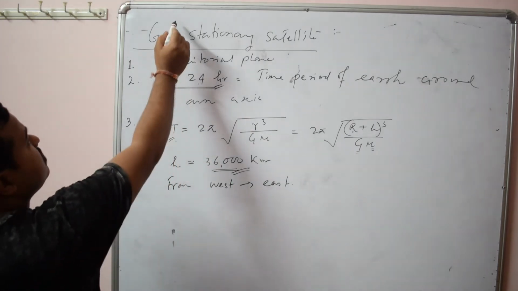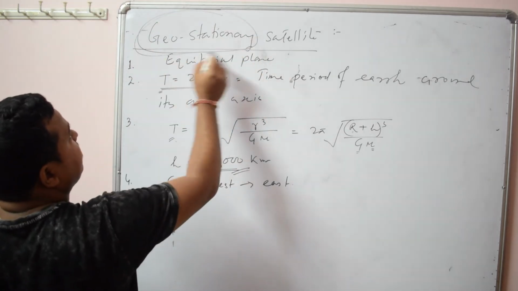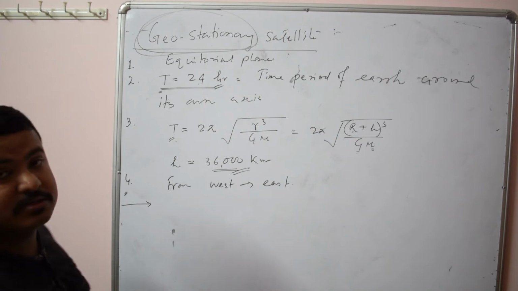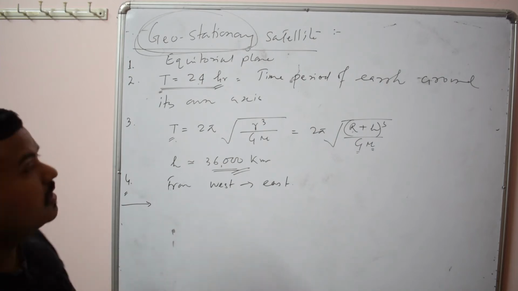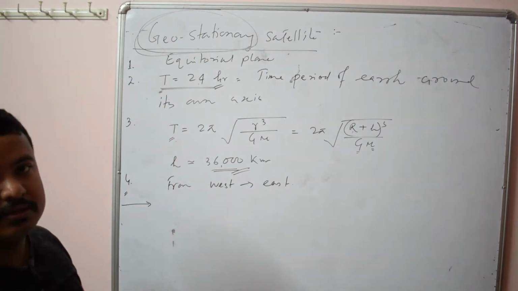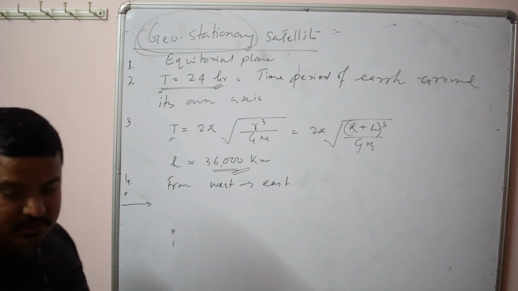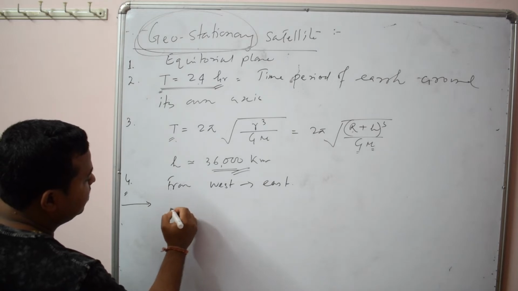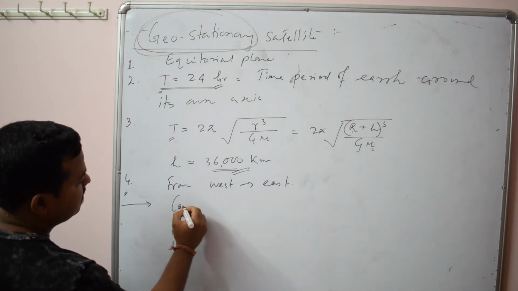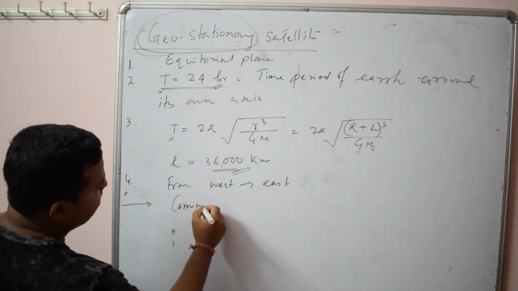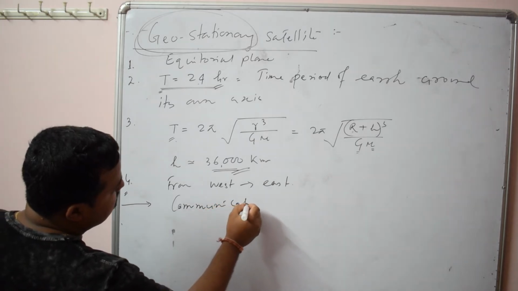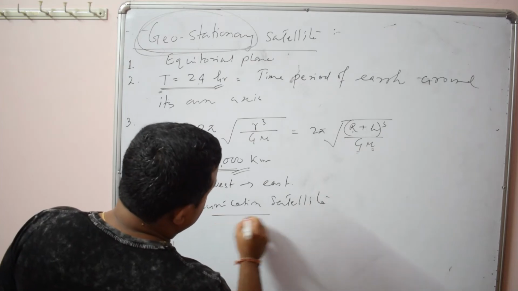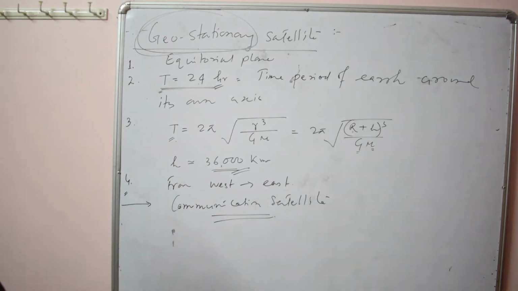Now what is the purpose of a geostationary satellite? Why are we using it? The main use is what? Communication. They are also called communication satellites. For communication purposes, we are using what? Geostationary satellites. So for any kind of communication, we can use geostationary satellites. In fact, they are used as communication satellites. Okay, so this is all about geostationary.